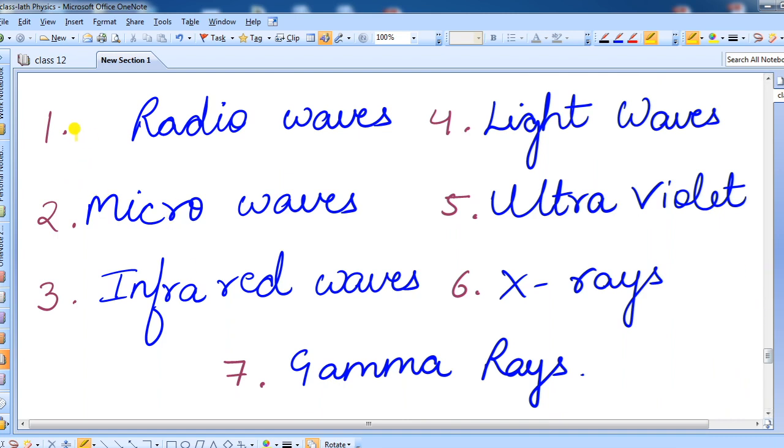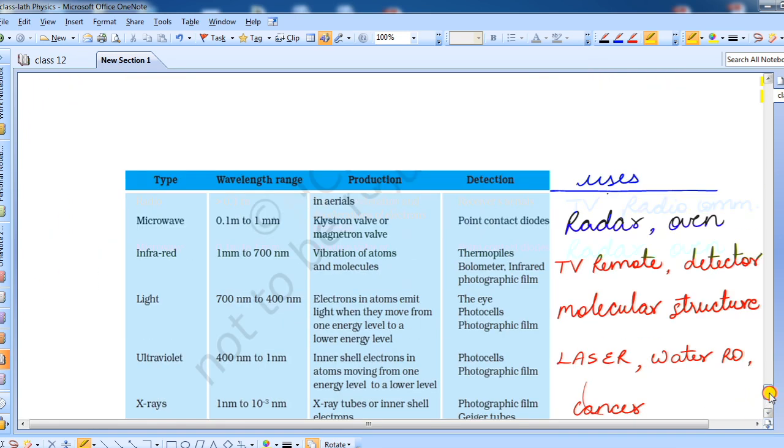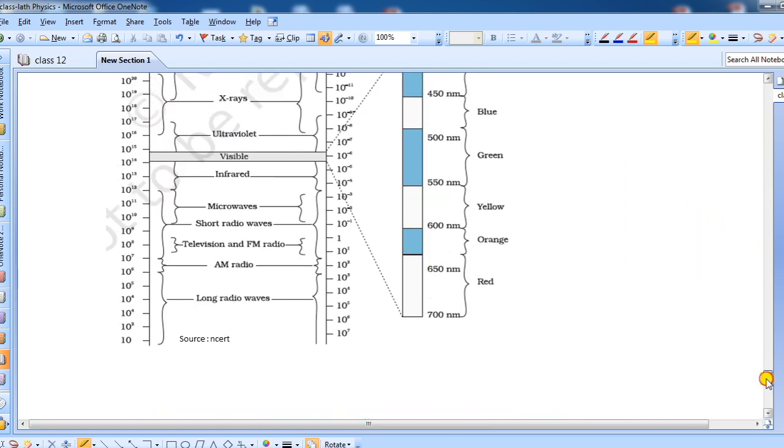So these are the subtypes you can say. First one is radio waves. Second is microwaves. Third is infrared. Fourth is light wave. Fifth is ultraviolet. Sixth is X-ray. And the seventh one is gamma rays. These are all electromagnetic waves. Now we will study them one by one.